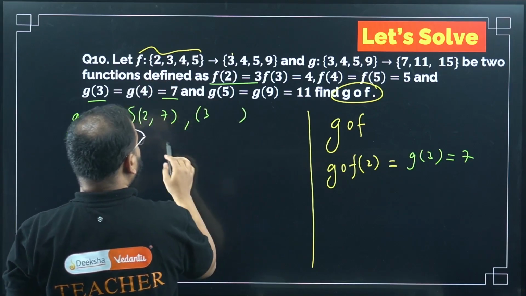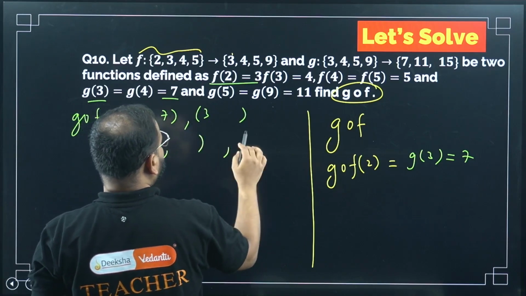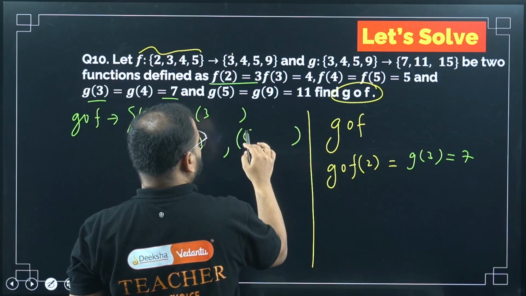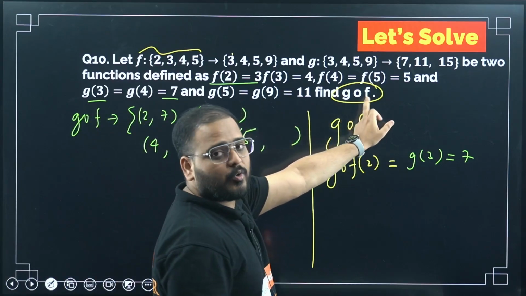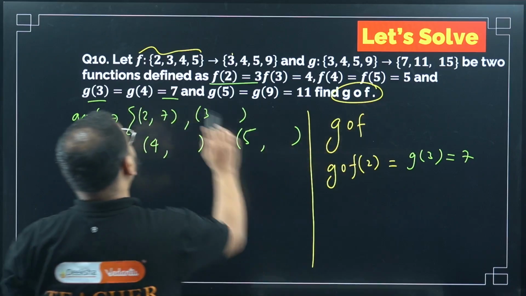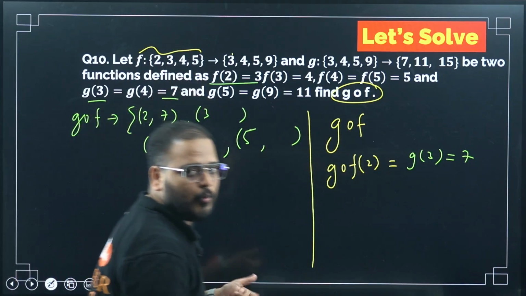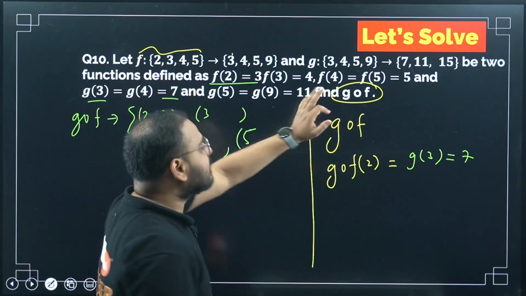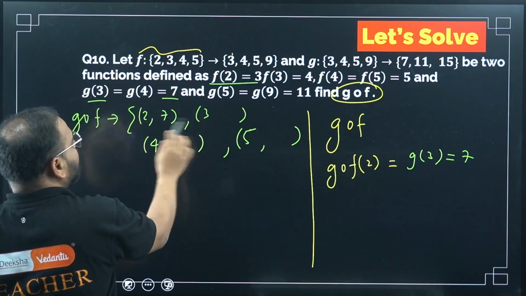We'll see. Then we have to write for what? 4 also. We have to write for what? 5 also. Do we write for other numbers? No, sir, because we are operating gof, right? So only for the domain of f we can define, right? What is the domain of f? 2, 3, 4, 5. So 2, 3, 4, 5 I've taken. I hope you understand this. I'm defining gof, but only for the domain of f, right? Domain of f is 2, 3, 4, 5. So I'm writing for 2, 3, 4, 5.